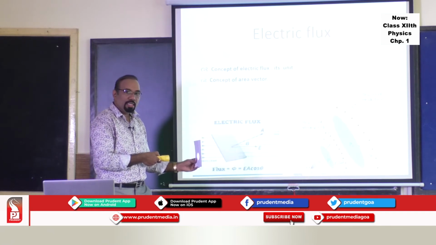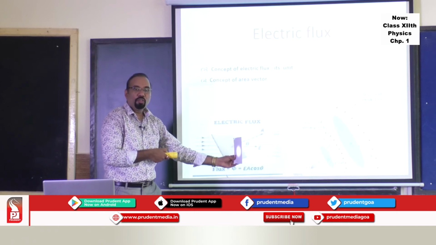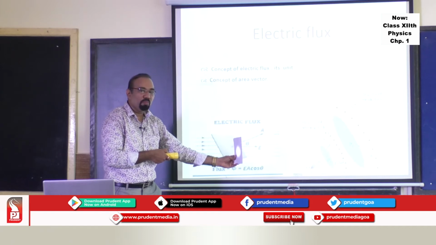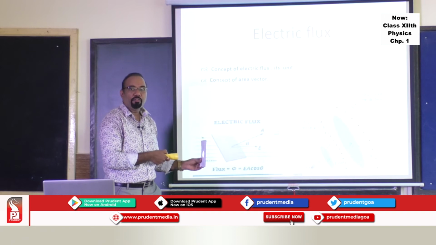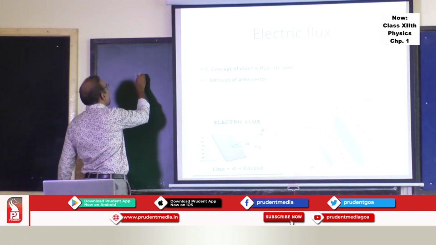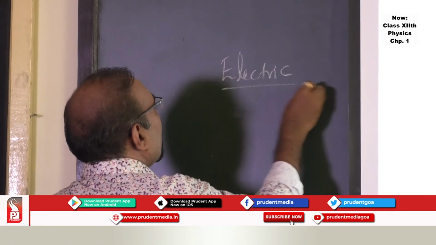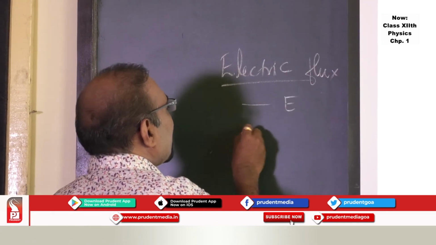If I hold the same element of the same area at a far distance, you will find electric lines of force going through this surface will be less. So it depends first on electric field intensity. So the first factor on which electric flux depends is electric field intensity.